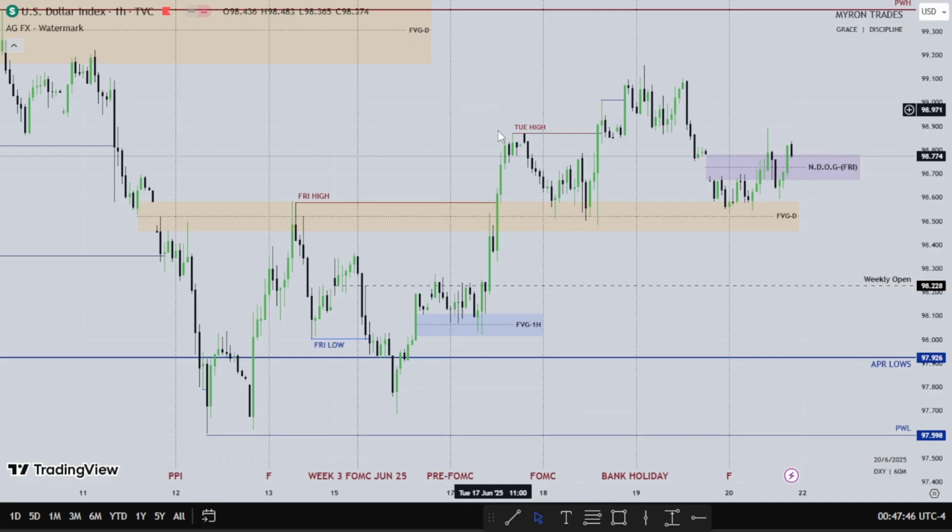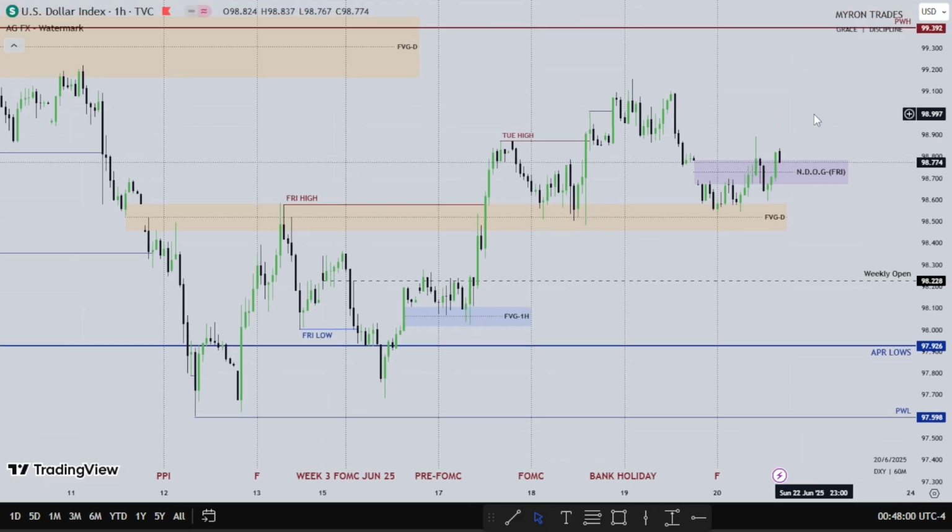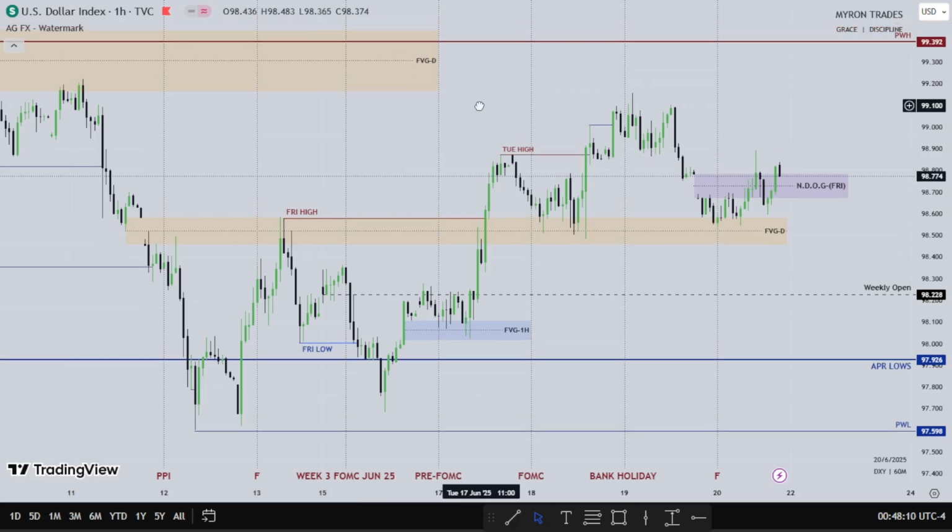Then we have Thursday takes out what? Wednesday's high. Then we trade lower. Then we have Friday. Friday did nothing at all on the dollar. So for the new week, I want to see if this daily fair value gap would hold price to go higher, and reach into this daily fair value gap up here and those highs, those equal highs. So that's about that for the dollar.